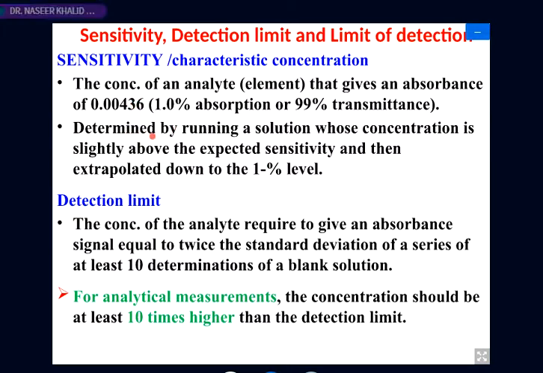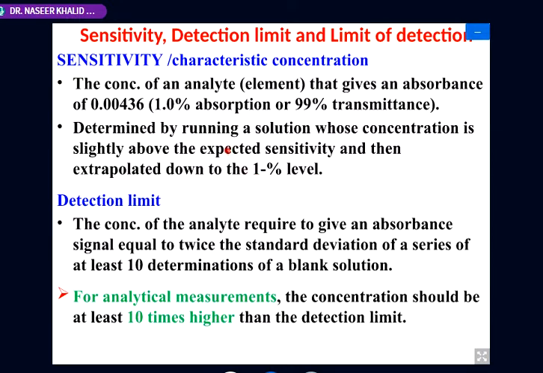And how can we determine this? We can determine it by running a solution whose concentration is slightly above the sensitivity. If we know that the sensitivity of manganese is 0.5 ppm, we will run, for example, a 0.6 ppm solution, repeat it, and measure its absorbance. Then we extrapolate it down to the 1% absorption level, that is 99% transmittance, and we can calculate it.